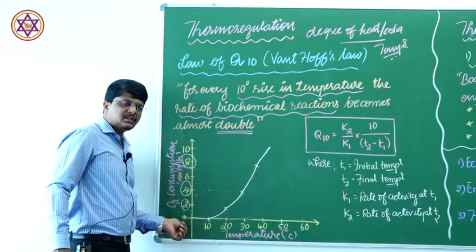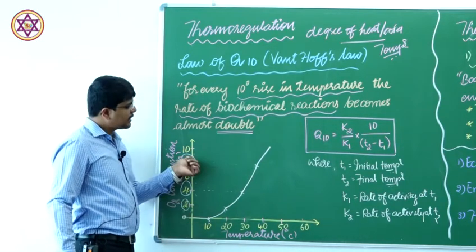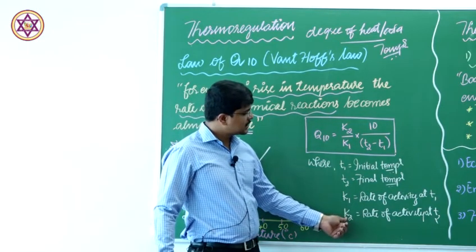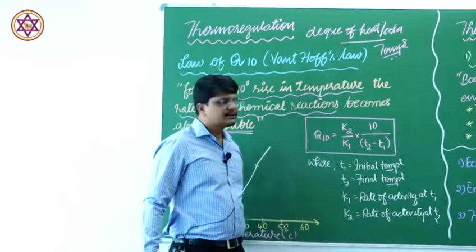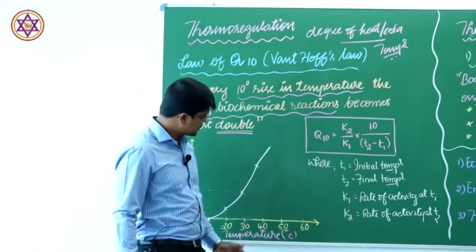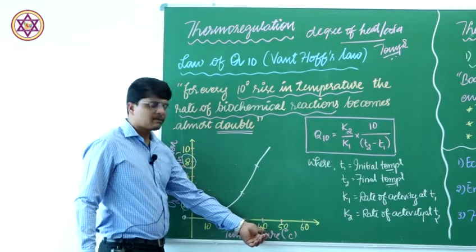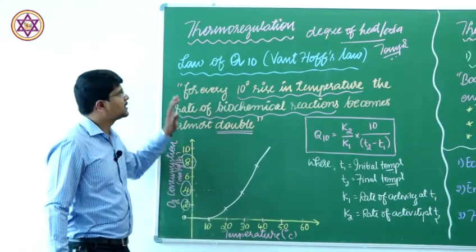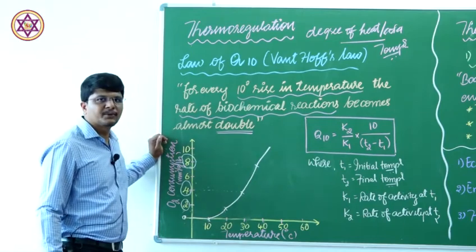Initially there is 0 and later 2, and finally the rate of activity is 8. Likewise, K2 is the rate of the activity at the final temperature, that is at 40. With this graph we can calculate the law of Q10.